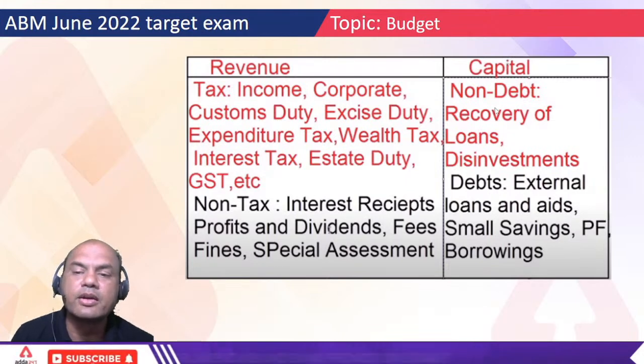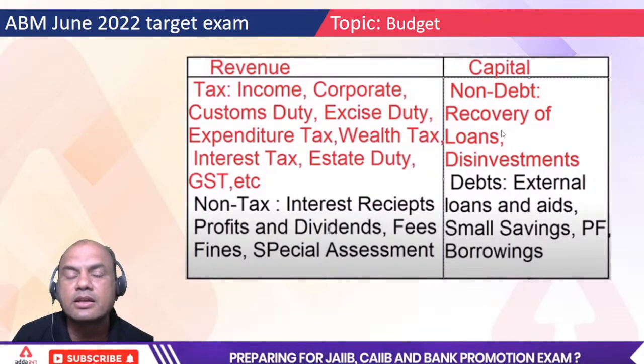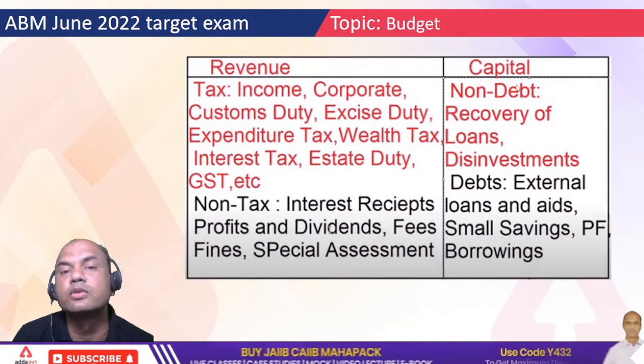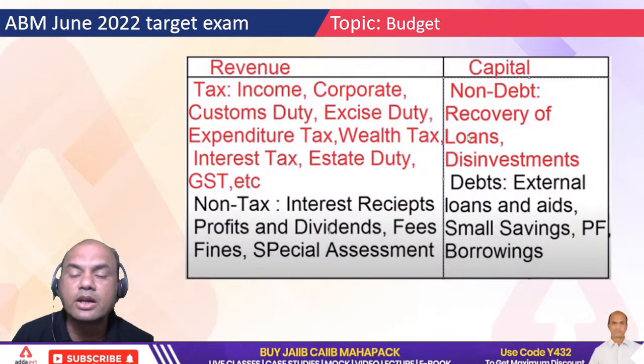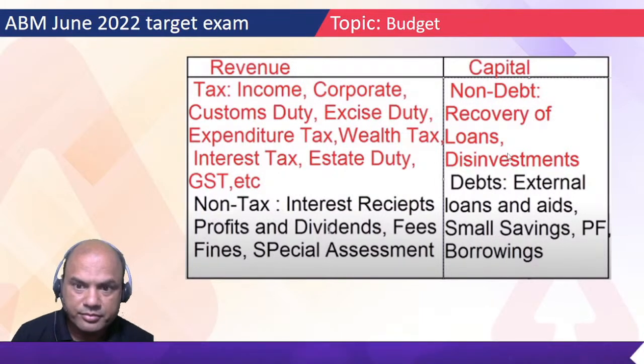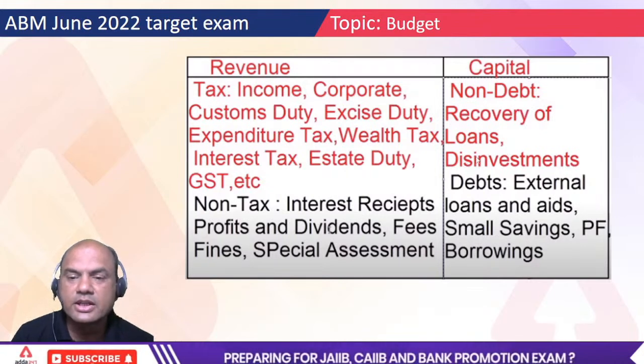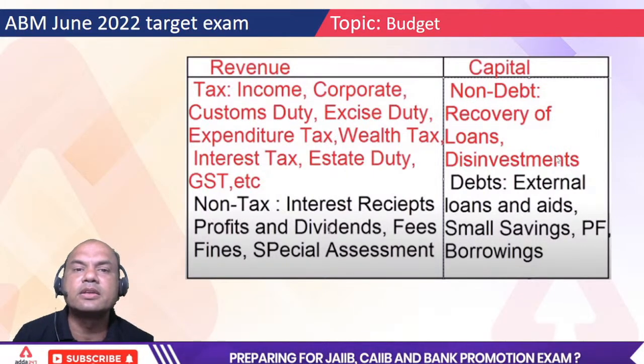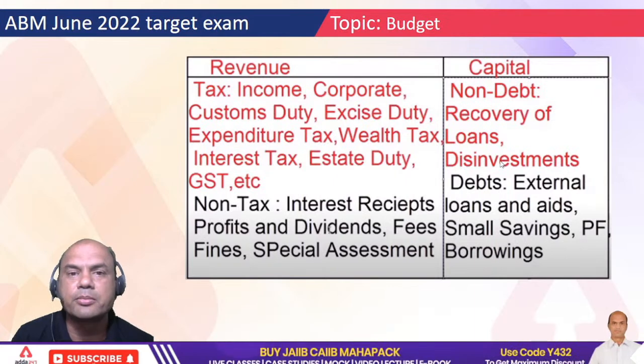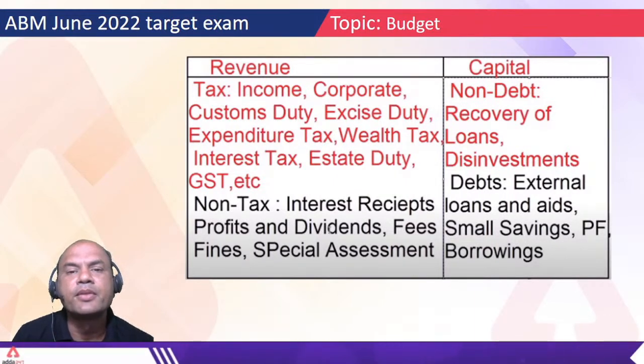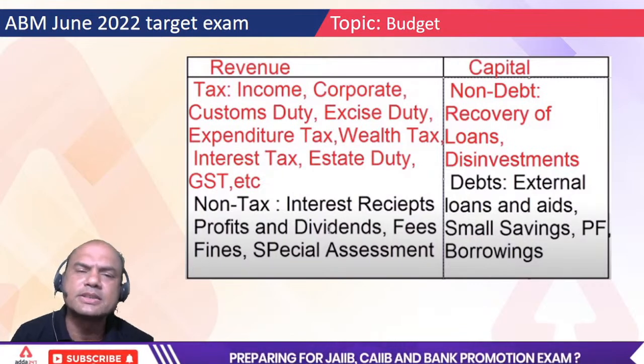How does it do? It has given loans to, let's say, Sri Lanka, and it is now trying to recover the loans. So that is basically non-debt recovery now. Okay. Disinvestments. So disinvestment means what? Any shares which the government has in the public limited companies. Okay, means government companies. Then what can the government do? It can sell off the shares, right? So that is one second way.